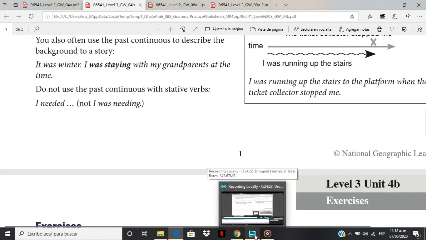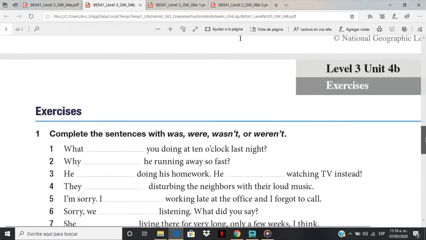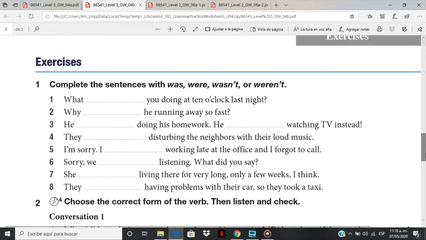Okay, now try this other exercise where we're going to combine the use of both tenses, right? So for the first exercise, complete the sentences. Now pay attention if you are using was, wasn't, were, or weren't. You have to make the correct use of this verb to be, either positive or negative, right? So have a look at this, pause this, and then you can try this in your notebook, okay?